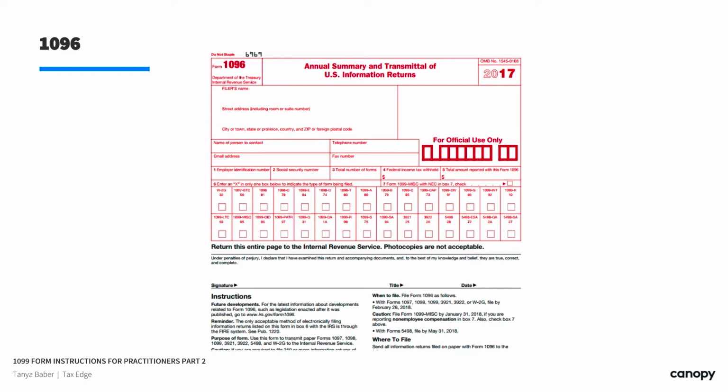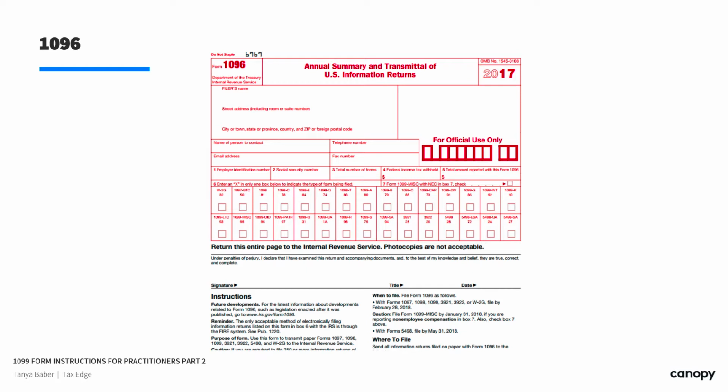When to file is, for the most part, February, but remember you have those couple oddball exceptions that are earlier. That's going to be January 31st if you have anything that's a 1099 miscellaneous with box 7. And you even see right here, 7, Form 1099 miscellaneous with box 7. Check this box. And NEC means non-employee compensation, by the way. That's all that means. It's nothing Greek, really. Just if you have anything in box 7, check here and let them know, so that way they know whether to penalize you if you didn't make it by the January 31st due date. So that's a newer checkbox because last year was the first year we had that earlier due date. So if you've seen this one before, 7 is a little bit different as of last year.